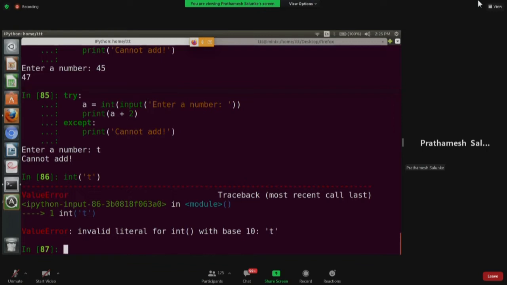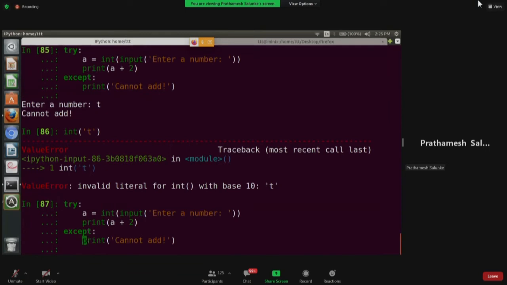So in that case, we now get value error. Previously, we were getting type error because we were not able to add string and integer. So we handled that. But now there is again an exception. But this time, the user is making some mistake by entering some invalid input. So we can also handle this.